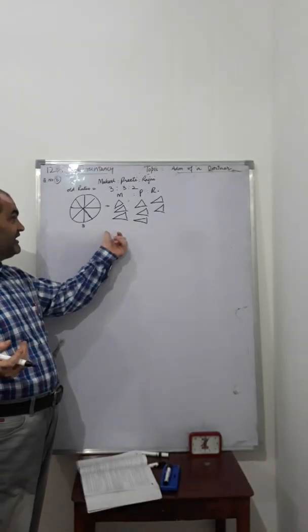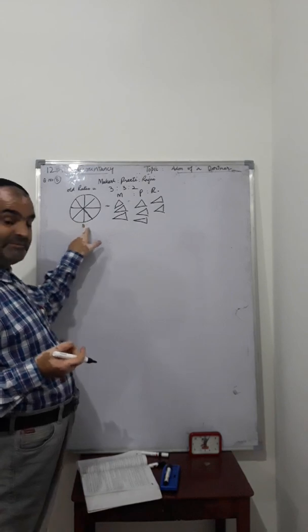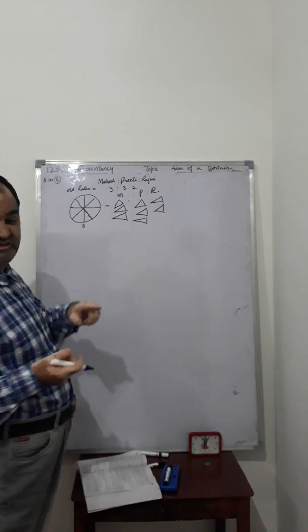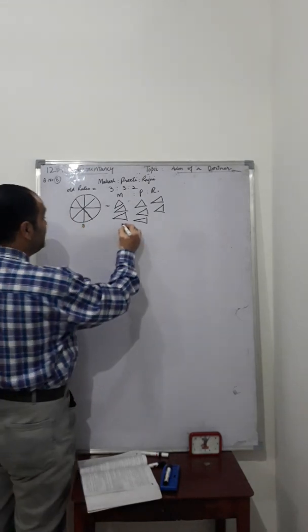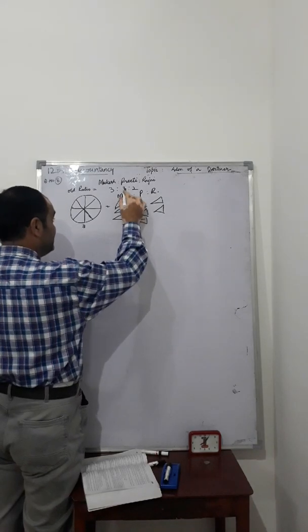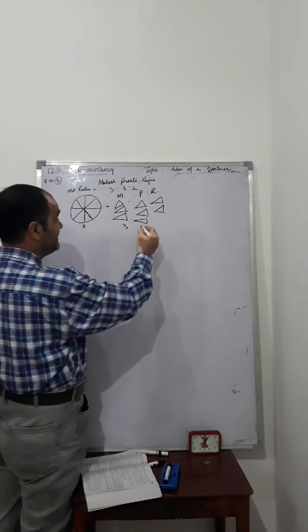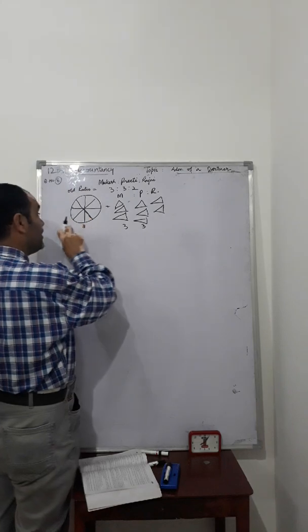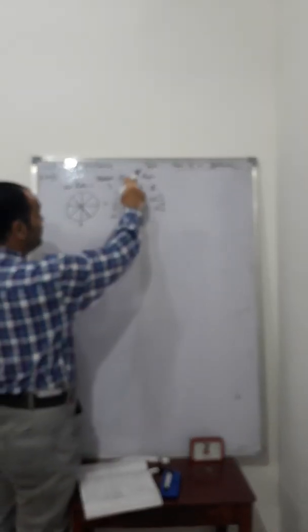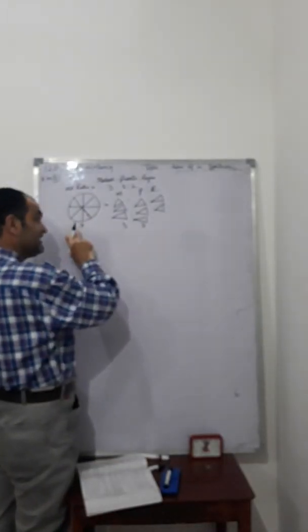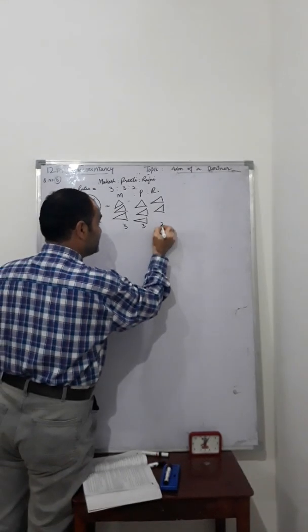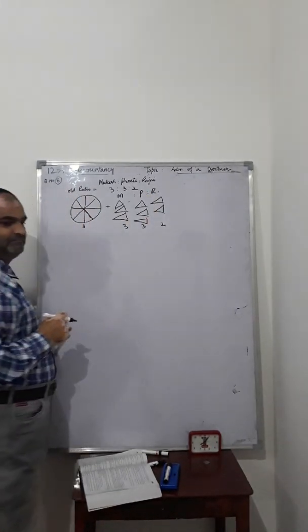See, my dear students, I have divided this pizza into 8 equal parts. I gave 3 pieces to Mukesh, 3 pieces out of these 8 to Preeti, and 2 pieces to Rajni.